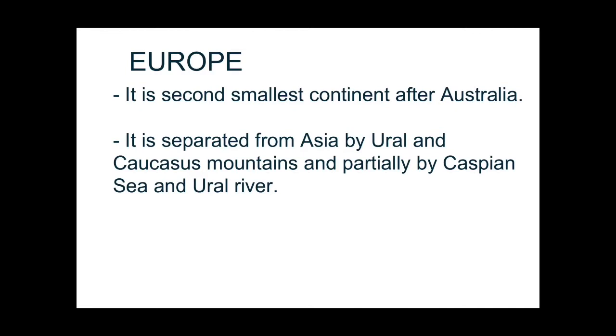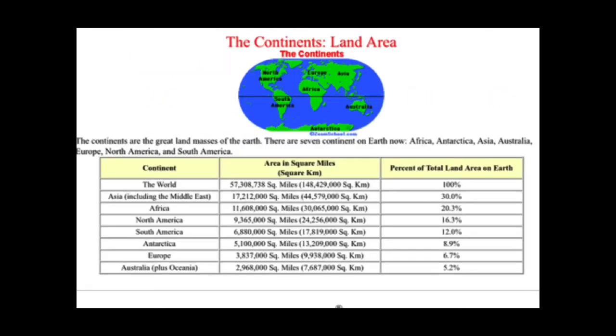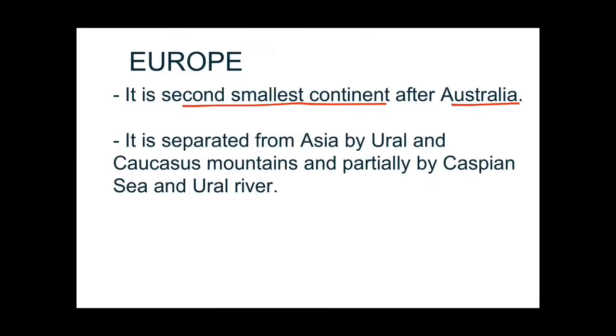Europe is the second smallest continent after Australia. As you know, there are 7 continents in the whole world and Australia is the smallest, but Europe is the second smallest. As you can see over here, this is Europe and this is Australia. Europe has 6.7% of the total area of the whole earth. It is separated from Asia by the Ural Mountains and Caucasus Mountains and partially by the Caspian Sea and Ural River. Let me show you on the map to make it clearer.